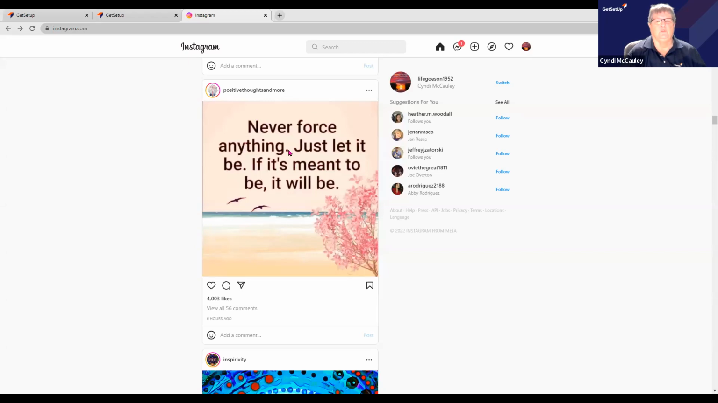So this is your post here. And here are the ways that you can interact with the post right down here. And we'll take a look at this. The little heart means you can like it. If you click on the heart, that shows that you like it. This post has 4,000 likes on it.